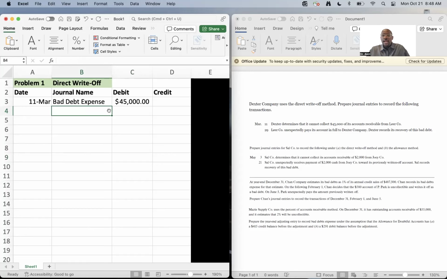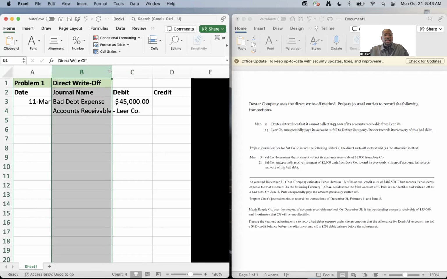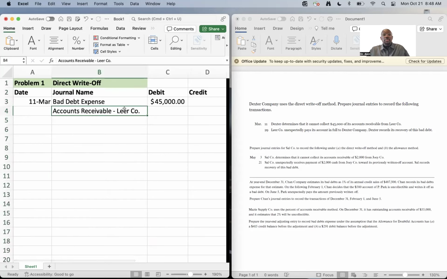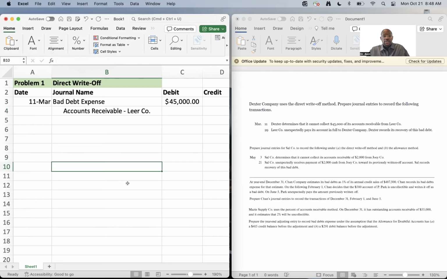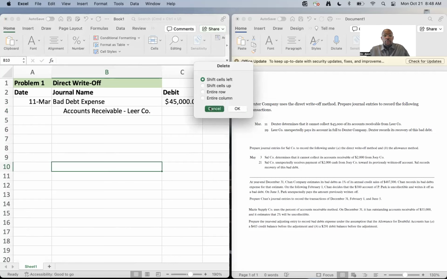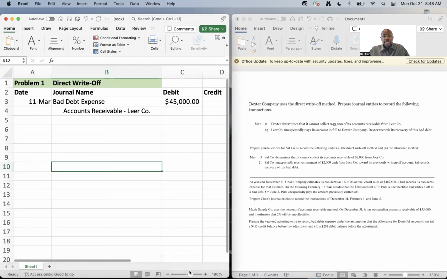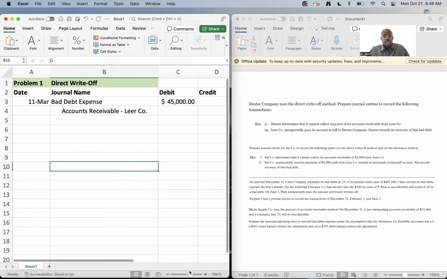So what we're going to credit in this case then would be accounts receivable. Now you want to put accounts receivable Lear Co in there, or accounts receivable, whatever the customer's name is, because every accounts receivable account is attached to a customer. And that's very important for bookkeeping records, right? For bookkeeping records, it's very, very critical that we just make that mental note. Hey, this accounts receivable is attached to this customer. So we go accounts receivable for 45,000.